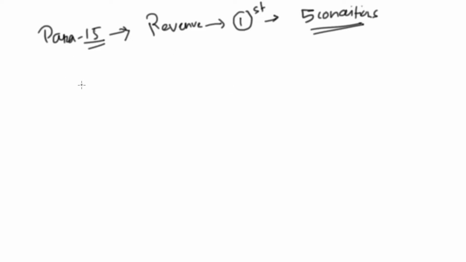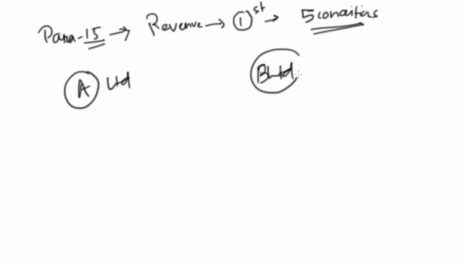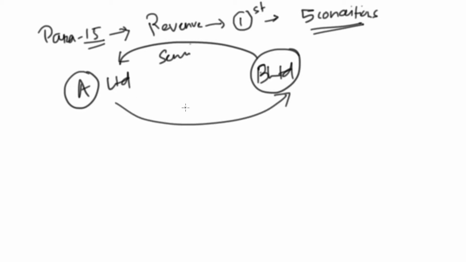For example, suppose we have entered into a contract with A Limited, and we are B Limited. We need to provide some services, and in consideration they will pay some cash. What may happen is that we may not be able to collect money from A Limited because of some economic downtrend or some internal event, which affects the collectability.